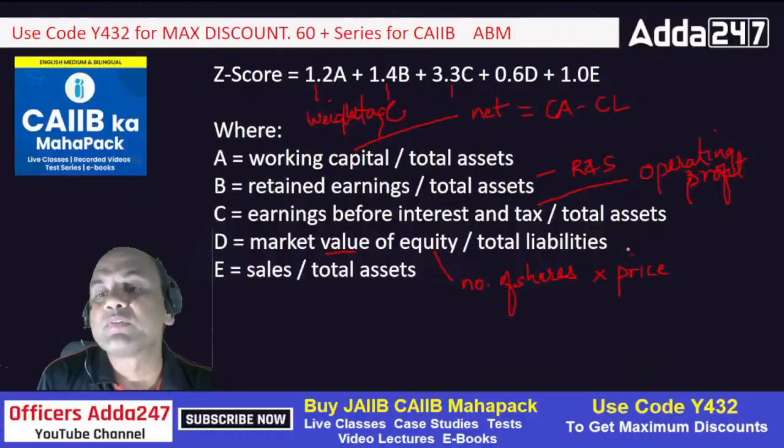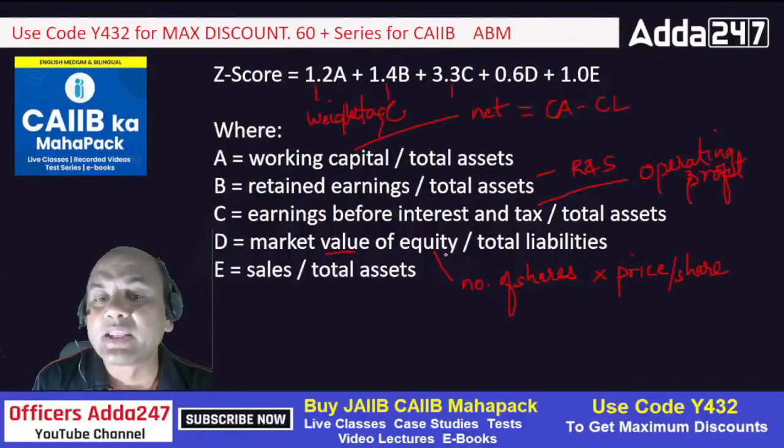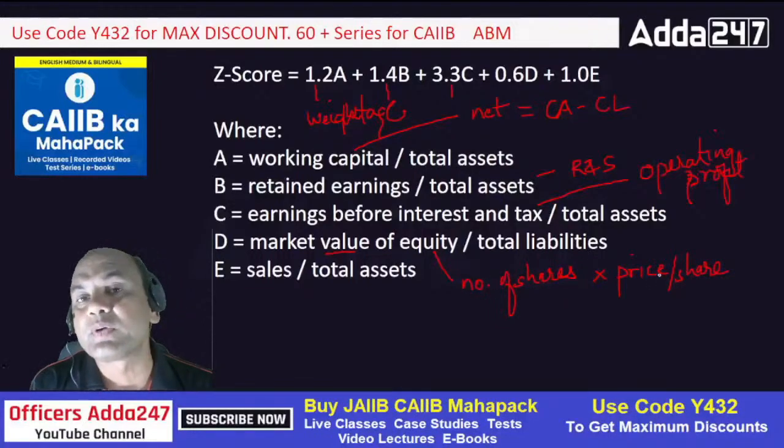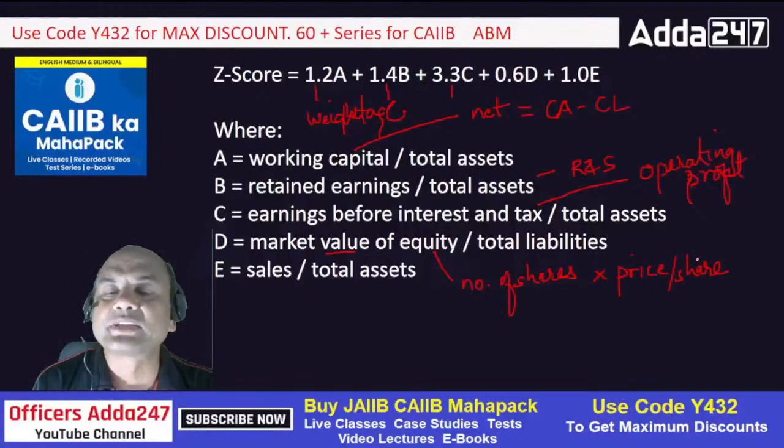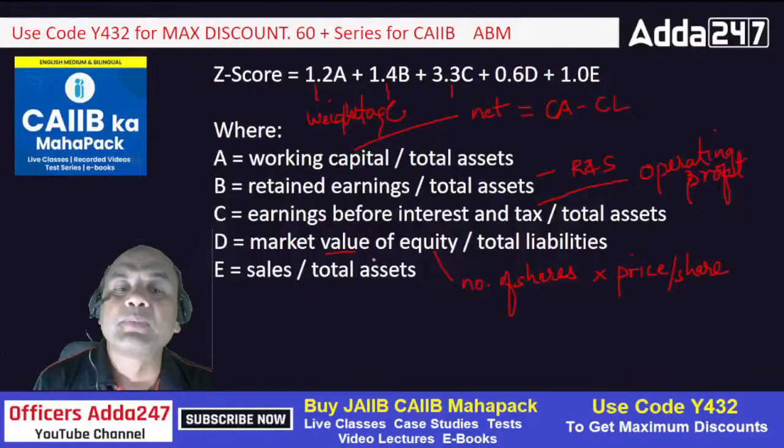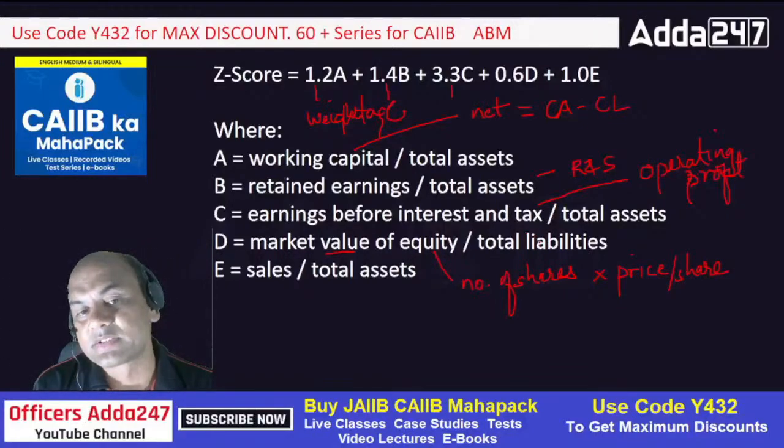In PE, we take only price per share, price to earning. But D is market value of equity upon total liabilities.